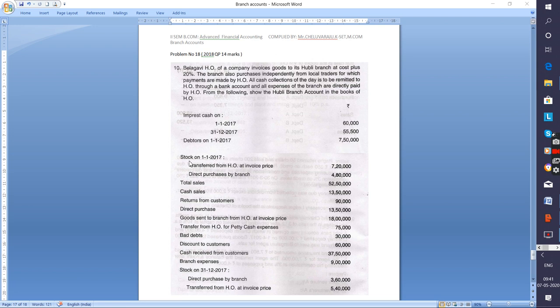debtors account. Next one, stock on 1/1/2017 transferred from head office at invoice price. That is goods sent, sorry, not goods. It is the opening stock of the goods. Who has the opening stock? The branch. Who sent it? The head office sent it. At what price? At invoice price. Right, under the debit side of the branch account, write 'To opening stock', underline it, and under it write 'transfer from head office at invoice price'.